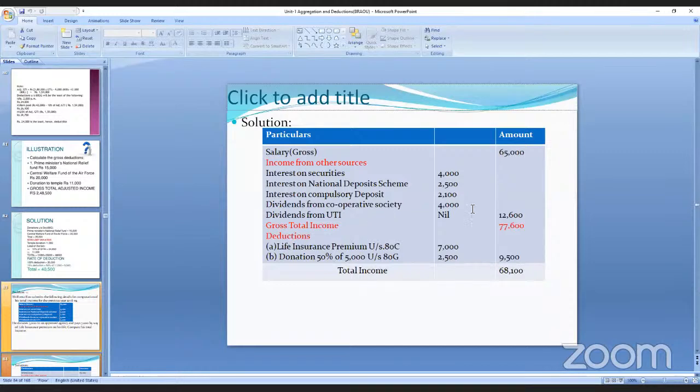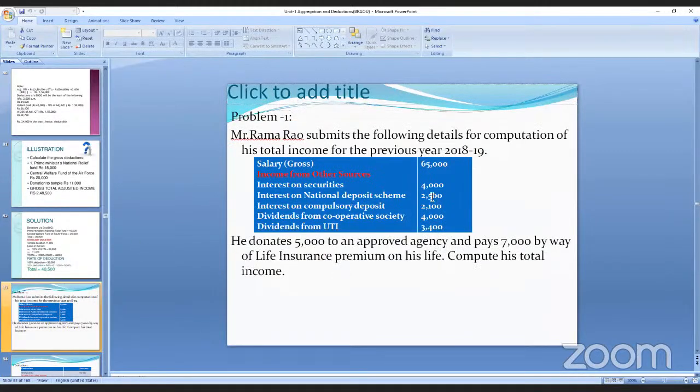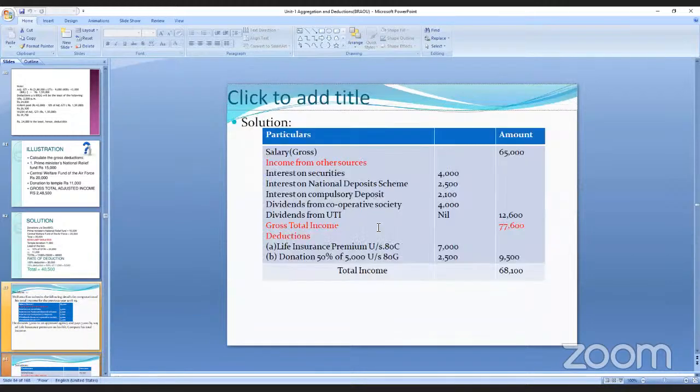Dividends from cooperative society is 4,000. And dividends from UTI should be nil. So when we total this, it should be 12,600. Here we are adding this income from other sources to the gross salary. This is the gross total income, it is 77,600. And what are the deductions given?